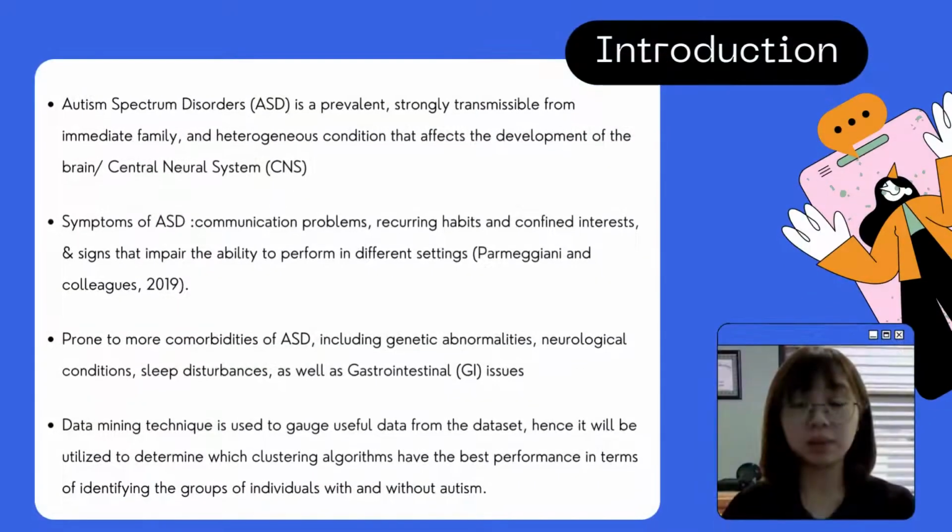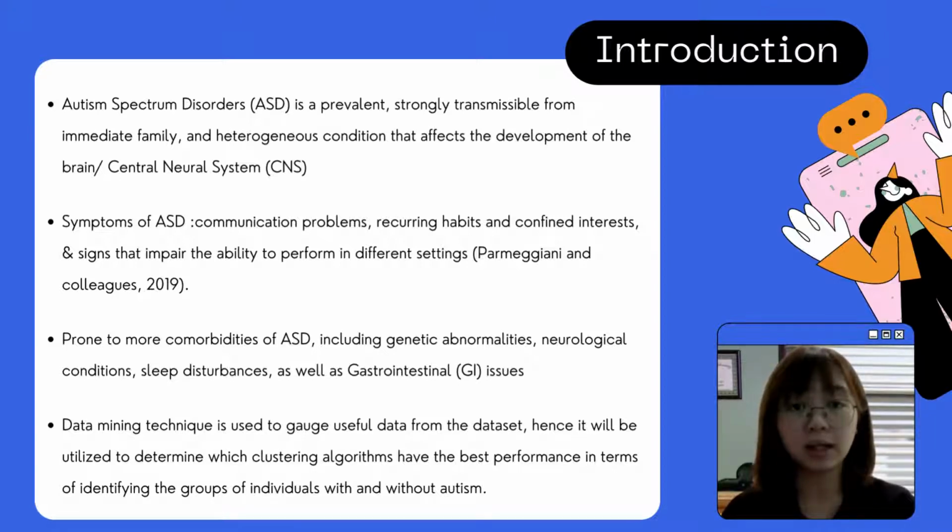So what is autism spectrum disorder? Autism spectrum disorder is actually a common and diverse condition that affects the development of the brain and central nervous system. ASD symptoms include communication issues, repetitive routines and restricted interests, and difficulties in daily activities. Individuals with ASD are predisposed to ASD comorbidities such as genetic problems, neurological diseases, sleep disturbances, and gastrointestinal concerns.